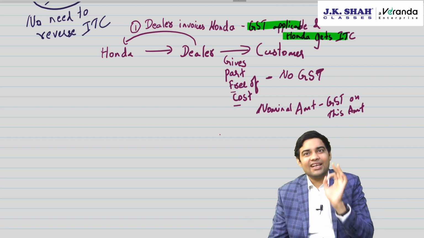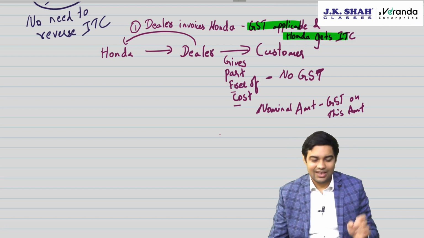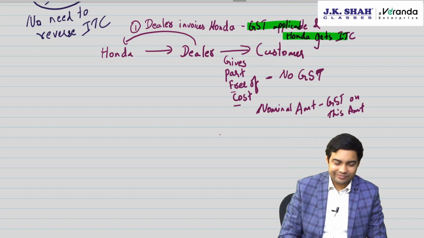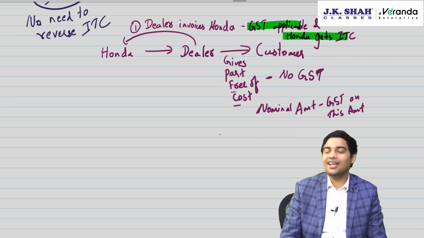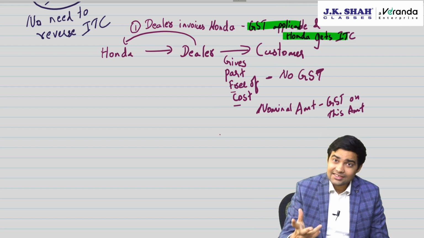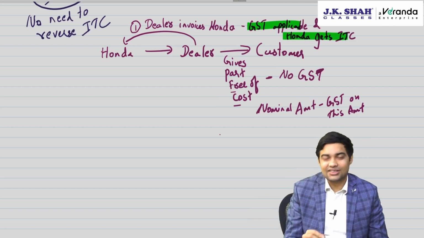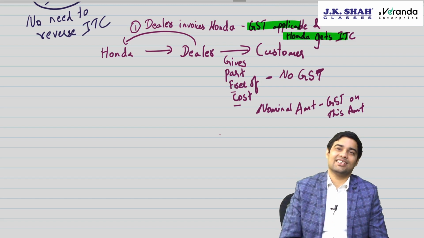The net impact of this transaction for the government is zero. The dealer paid output, Honda has got ITC. Sir, but why is the government doing this? Because please understand, on warranty charges initially, which was inbuilt in the vehicle cost, GST was already charged.